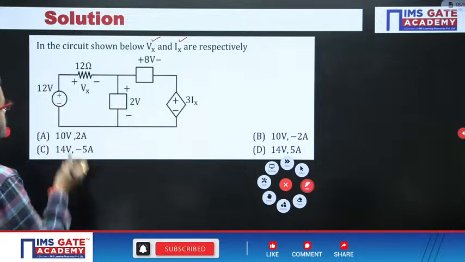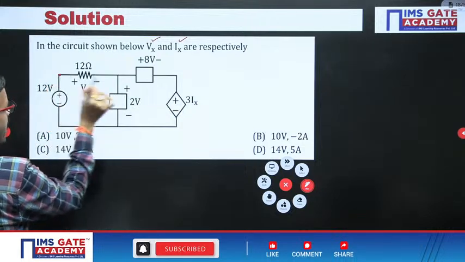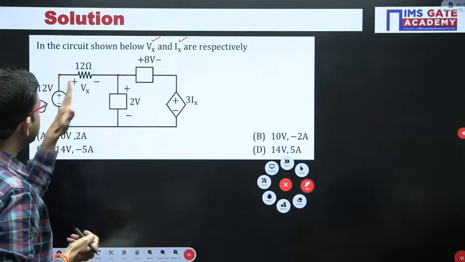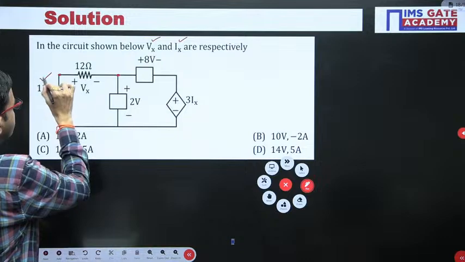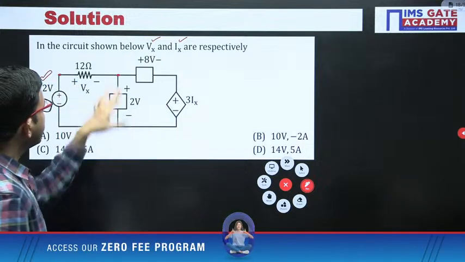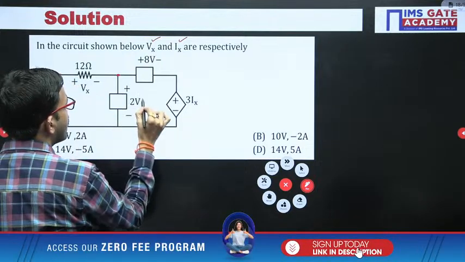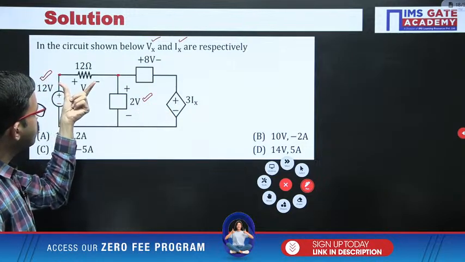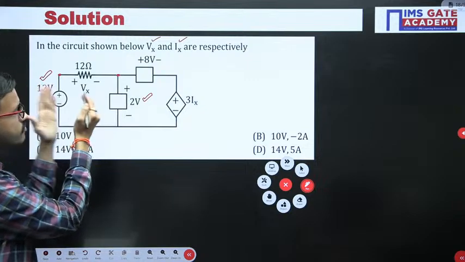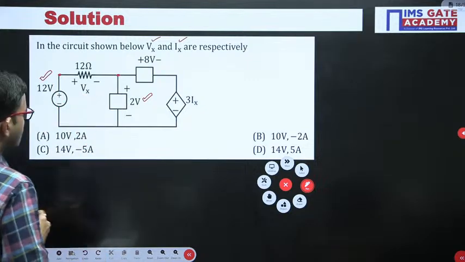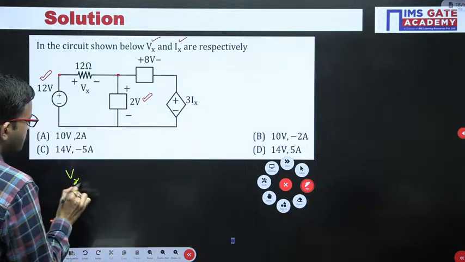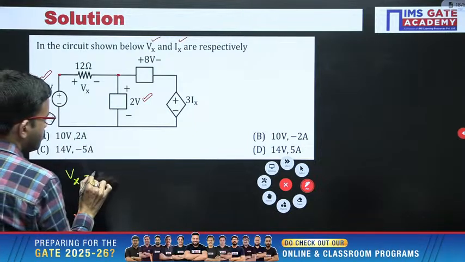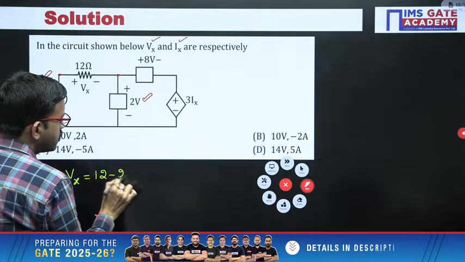Okay. So if you carefully observe, here you are having a 12 ohm resistor. With respect to the 12 ohm resistor, one side you are having 12 volt. Another terminal is having 2 volt. That means voltage across this particular 12 ohm is nothing but the voltage difference of these two. That's all. Right. So here Vx is nothing but 12 minus 2, that is 10.